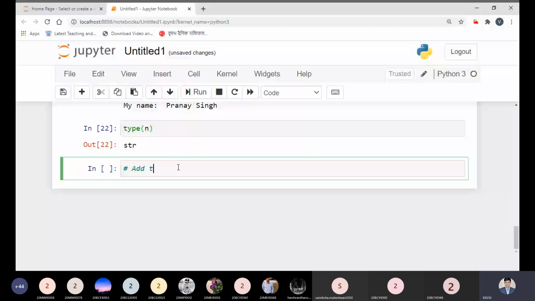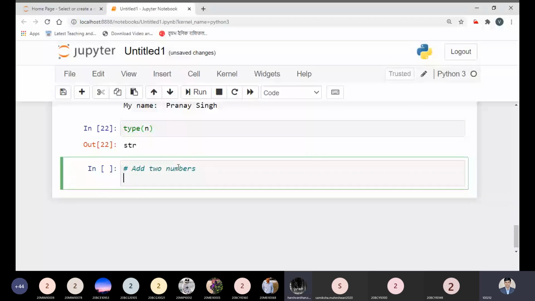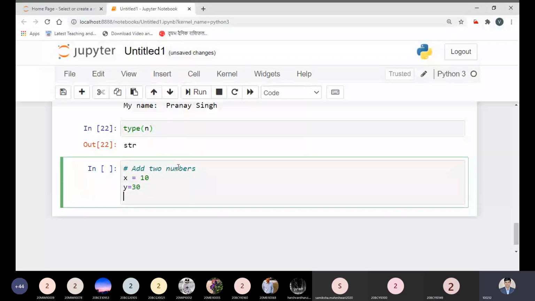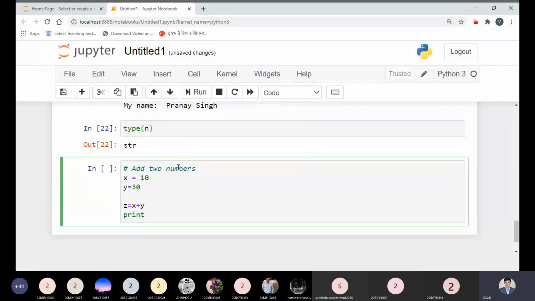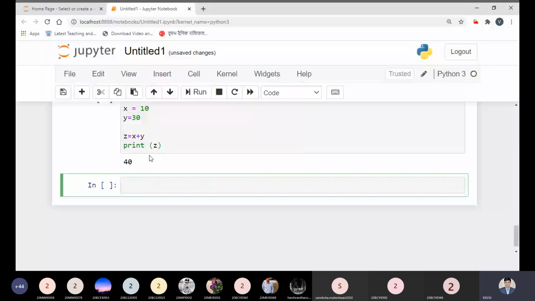So, add 2 numbers. We are writing the first program in Python in a simple manner. First variable I'm taking x. I could take x from the keyboard, but in this simple program I take x equal to 10, y equal to 30, and another variable that adds the 2 values, and after printing, you can see it will print 40. Is it clear to all? Any doubt in the code, then you can ask me.